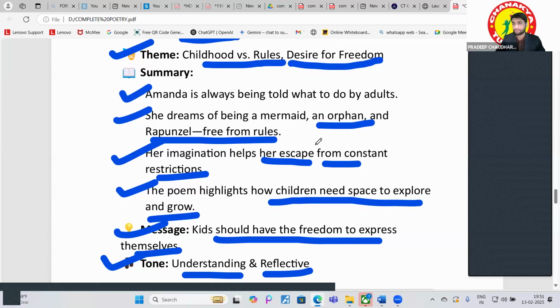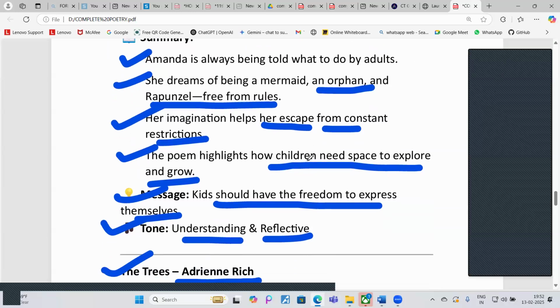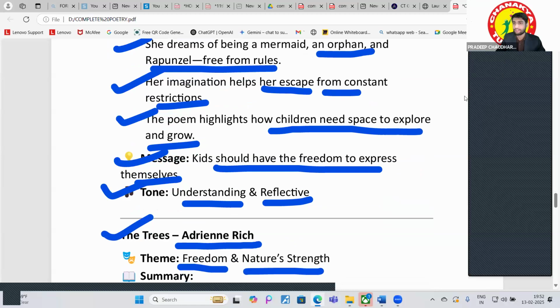Okay, but who is the speaker in this poem? Her parents and her inner thoughts. Yeah, mother. Okay, so what is the message here? The message from this poem is that kids should also have the freedom to express themselves. Freedom of speech, sir. Okay, freedom of speech and expression, sir.